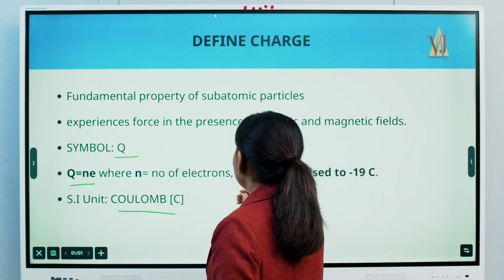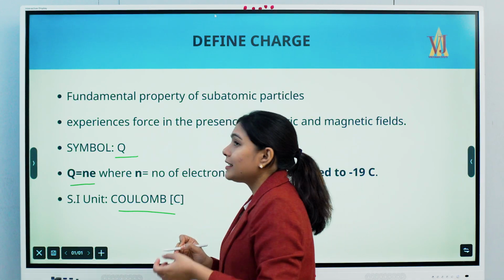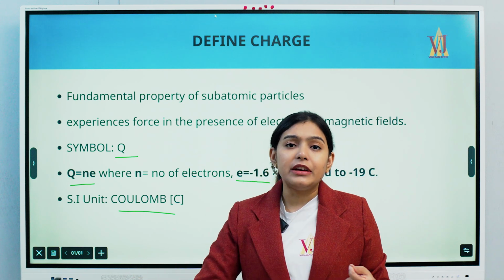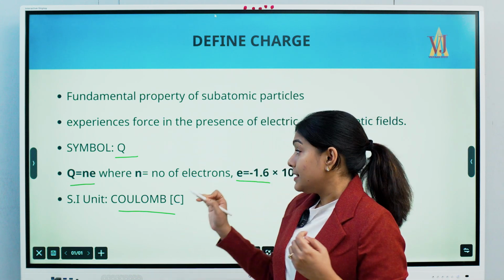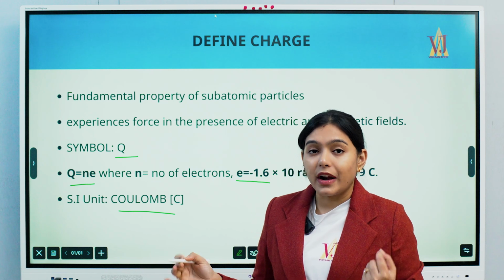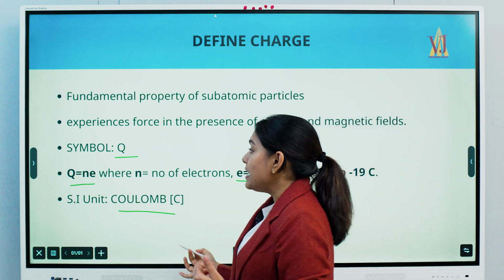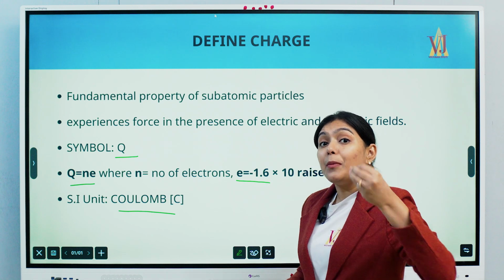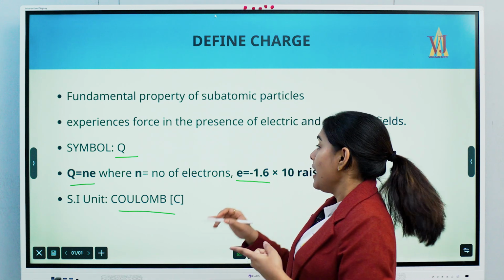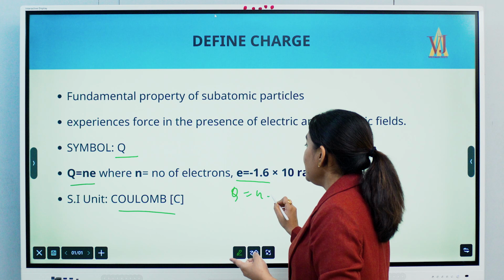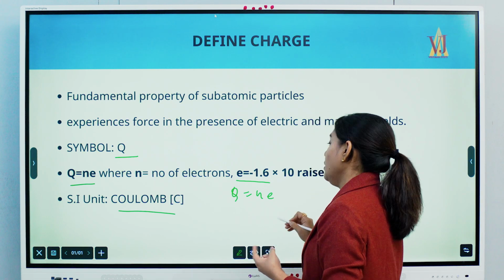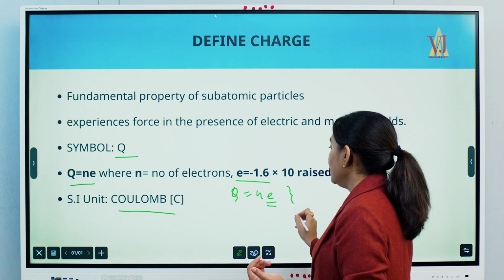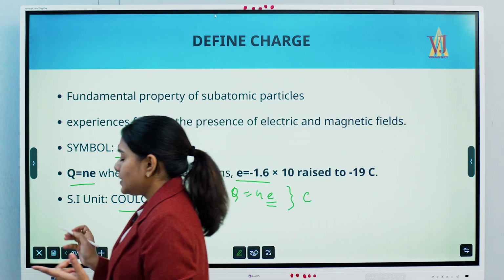Here e is the charge on one electron. There are many electrons either flowing in or out; a single electron doesn't control the whole universe, right? There are a number of electrons. That means the charge depends on the charge of one electron and on how many electrons there are, so there is a product. Hence, Q equals Ne. And what will be the unit of Q? Definitely Coulomb, because the charge on one electron is in Coulomb, so overall the unit will be Coulomb. This is very easy.